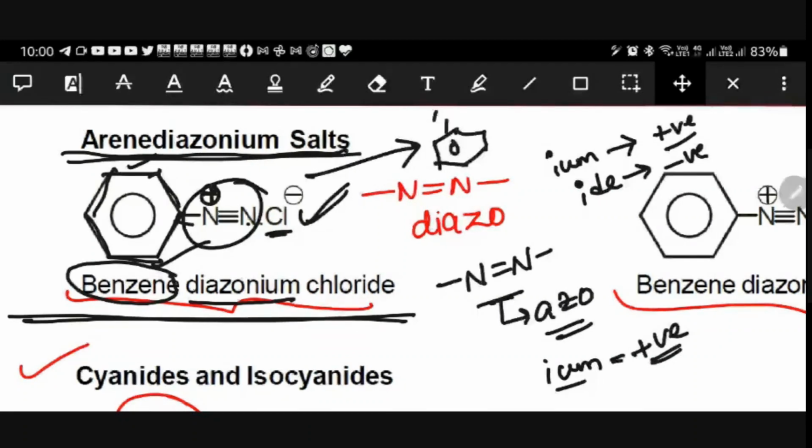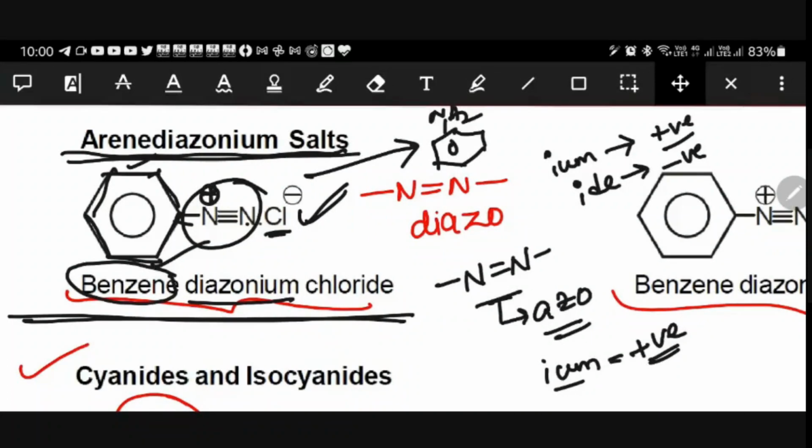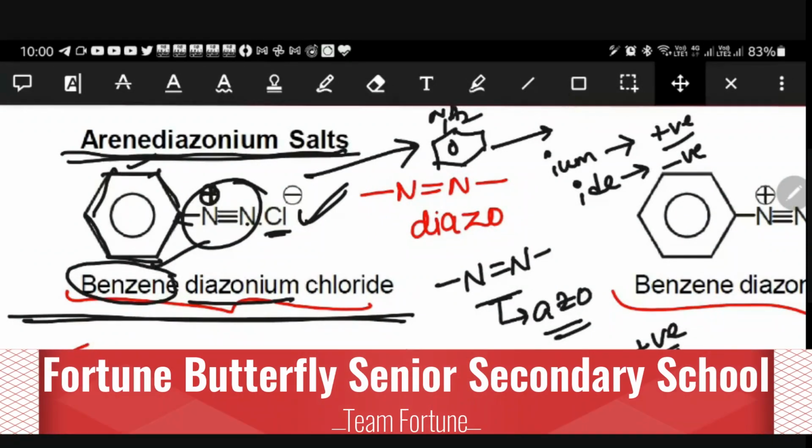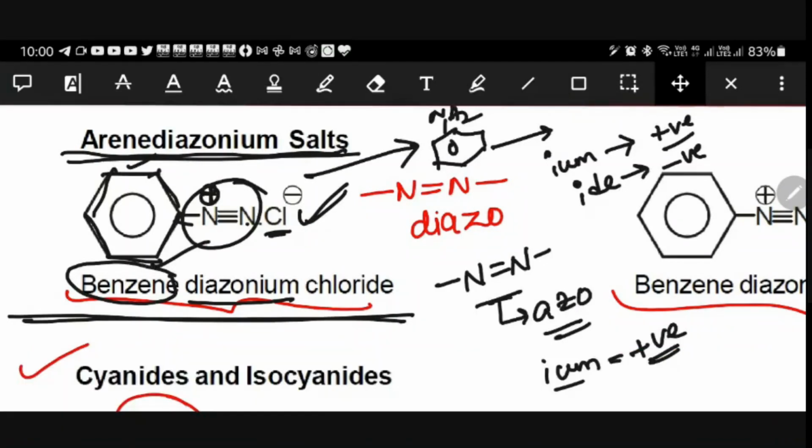On benzene, if we have an NH2 group, we call it aniline. From aniline, with HNO2 as well as HCl at a lower temperature, 0 to 5 degrees, we will get a saffron-colored dye-type material.